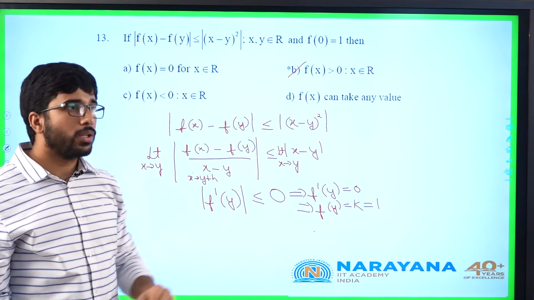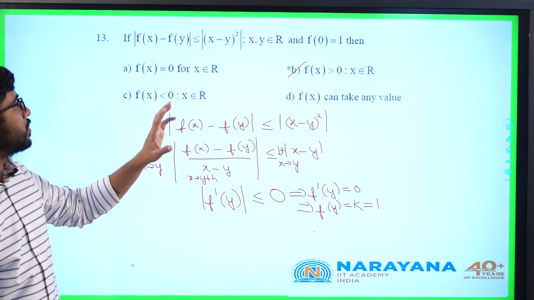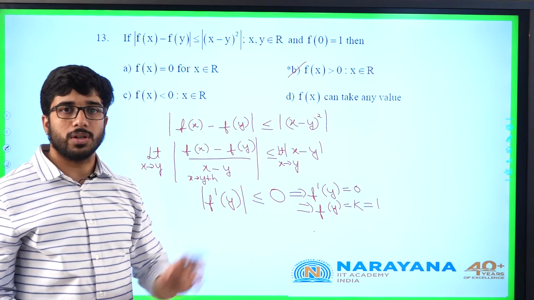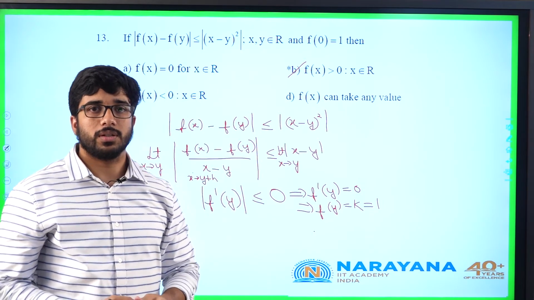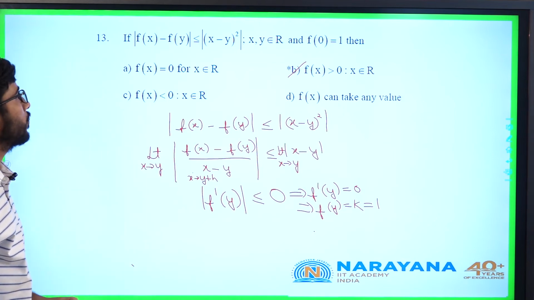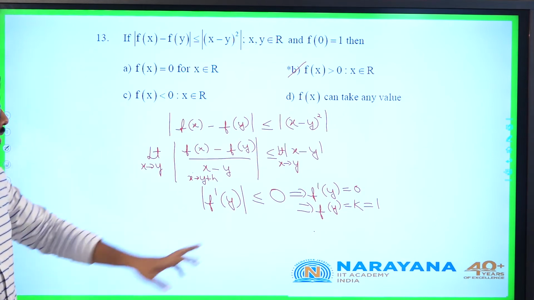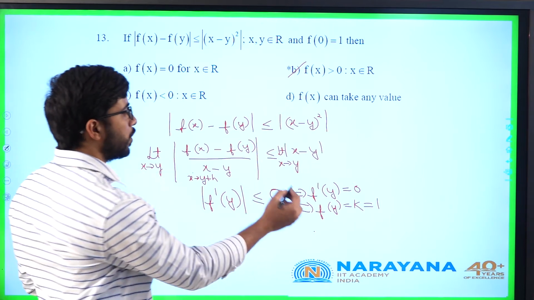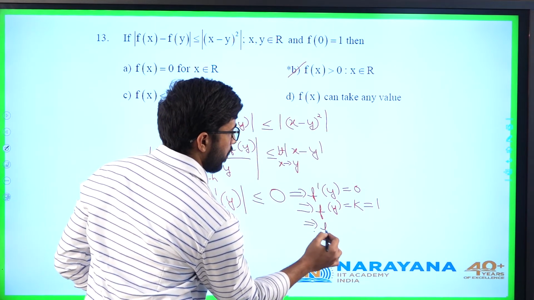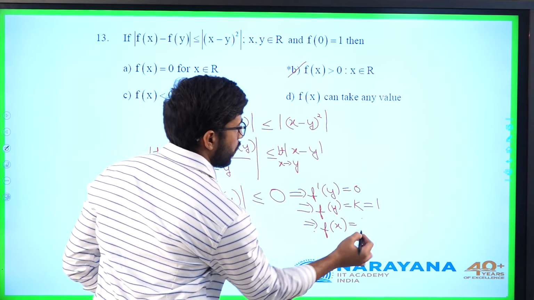It has only a unique value. f of x less than 0 is false, f of x equal to 0 is also false. f dash of x is equal to 0. Simple. f of x is a constant and hence f of x is equal to 1.